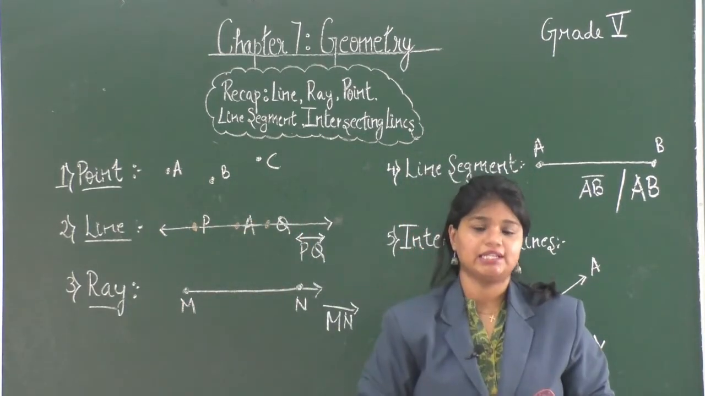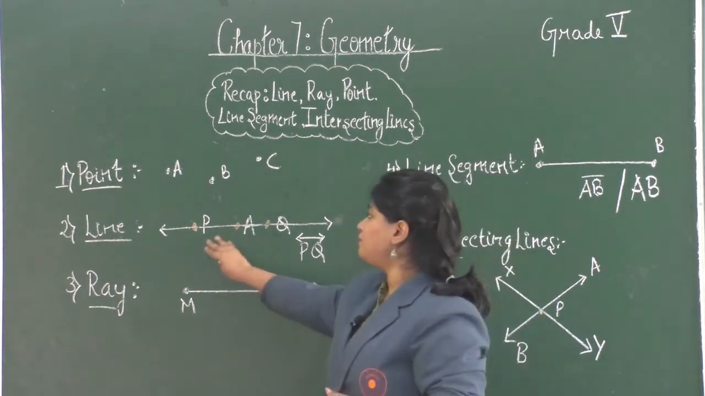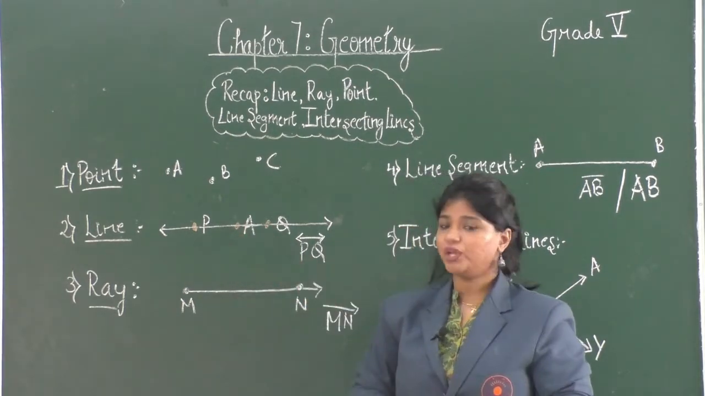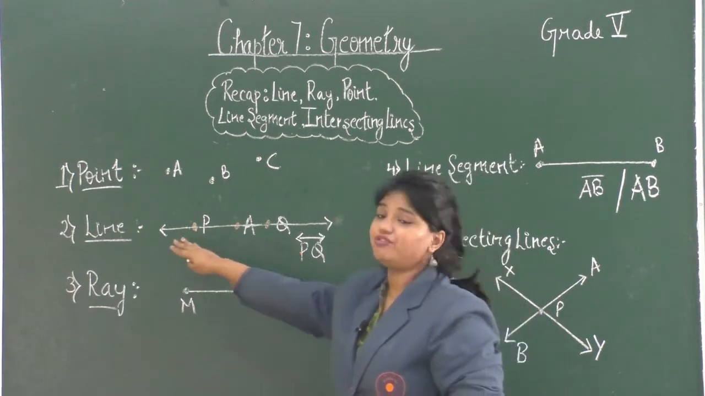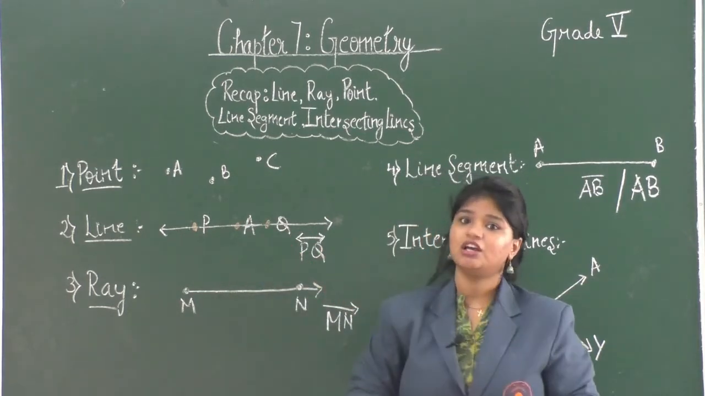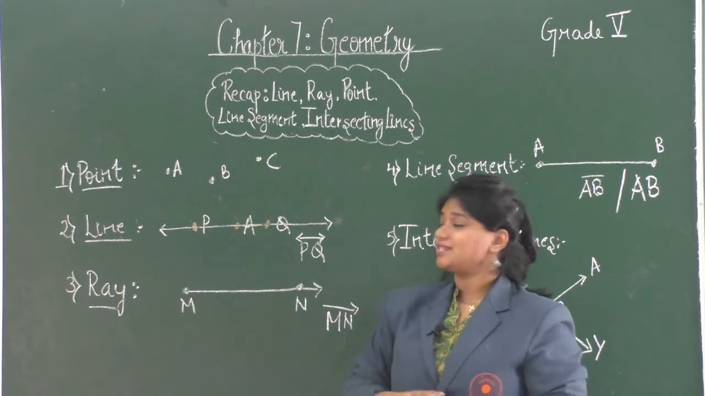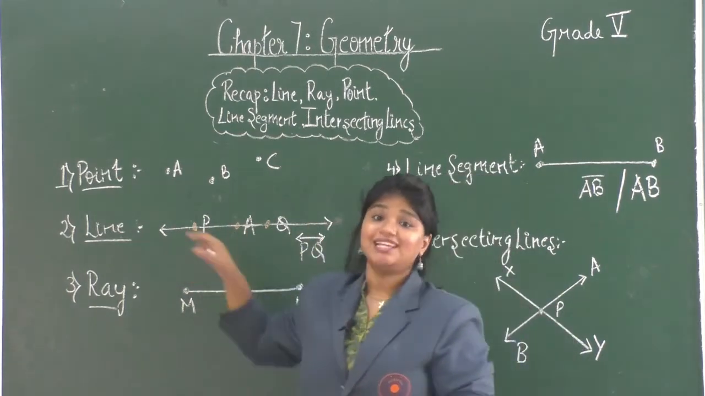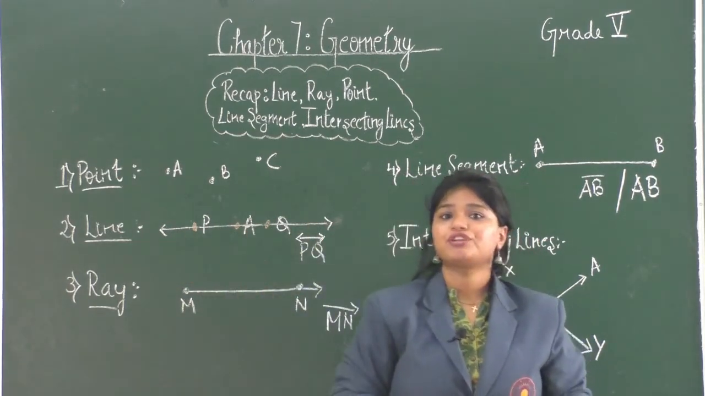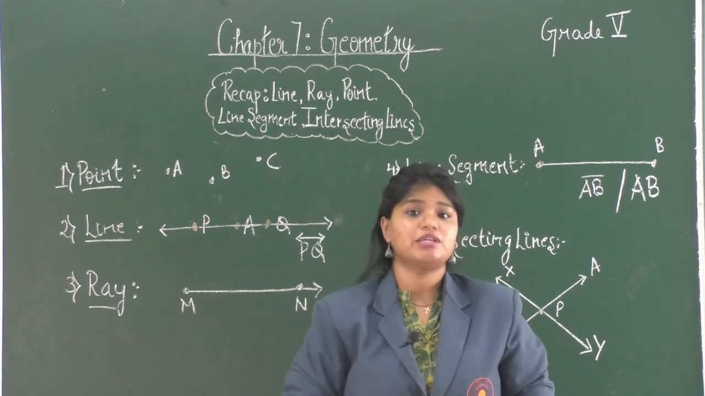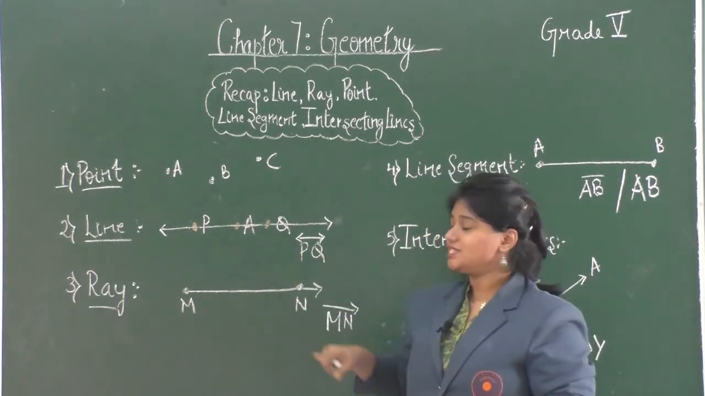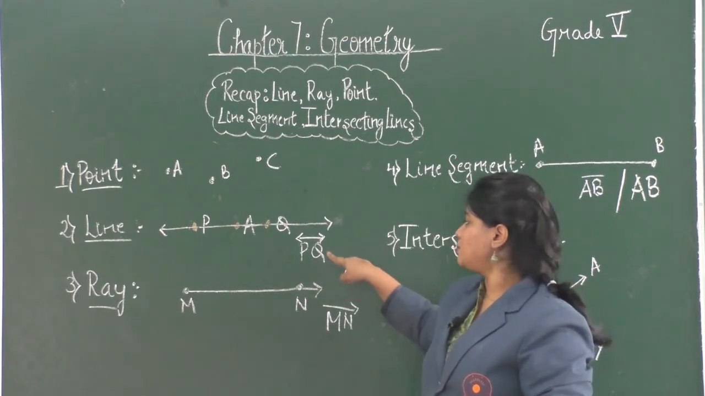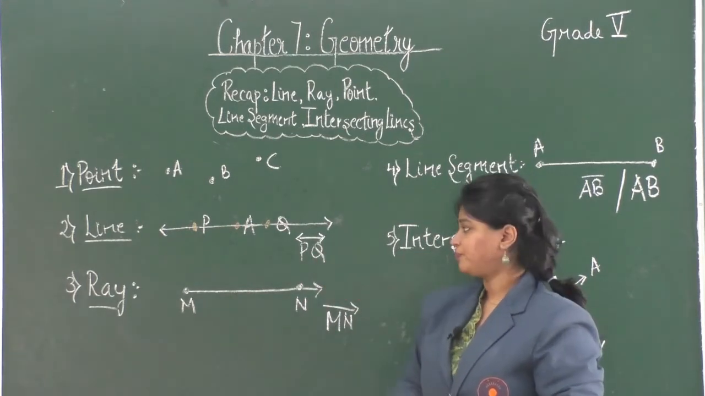Now what is a line? A line is made up of many points. So here we have point P, point A and point Q, and we have drawn a line across these points. A line can be extended in both the directions indefinitely. So it is impossible to measure a line. Now we can represent this line as PQ with the symbol of line above it.